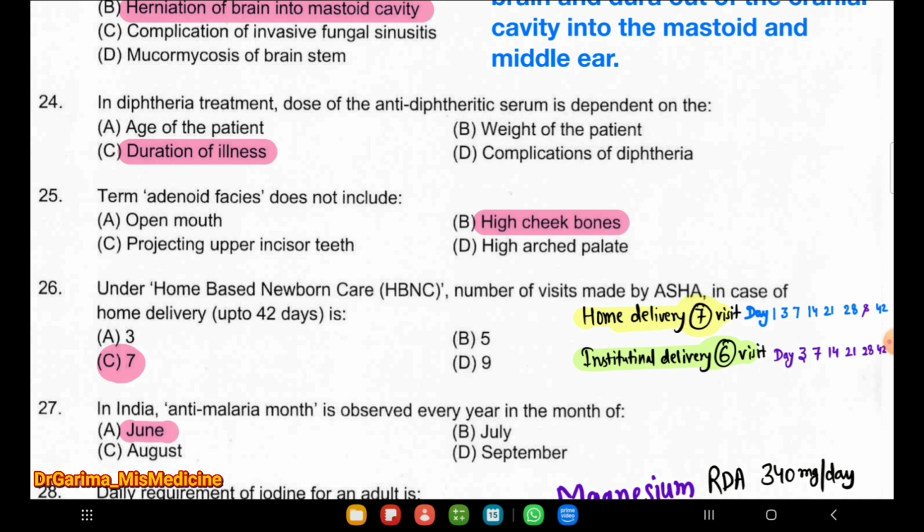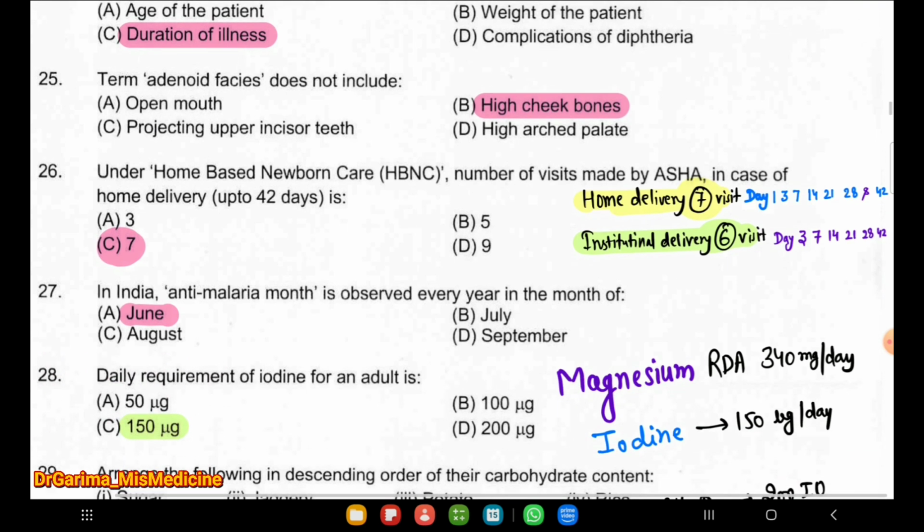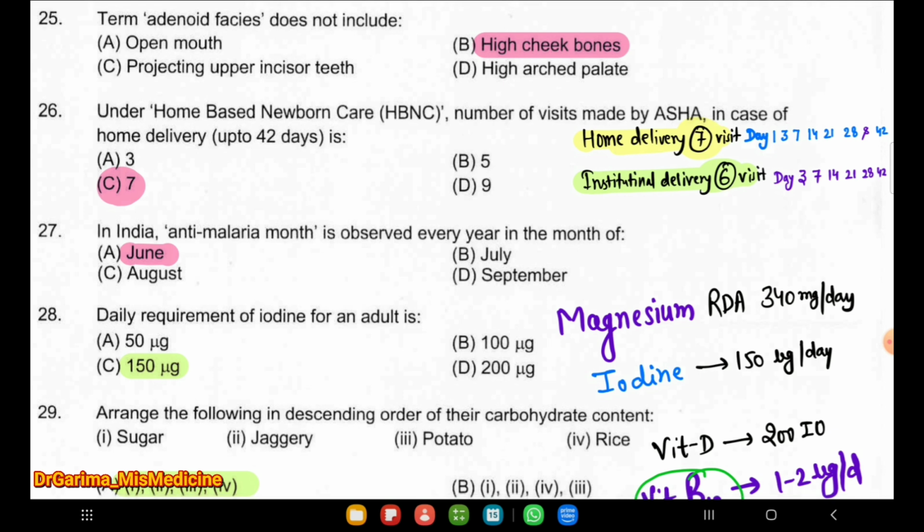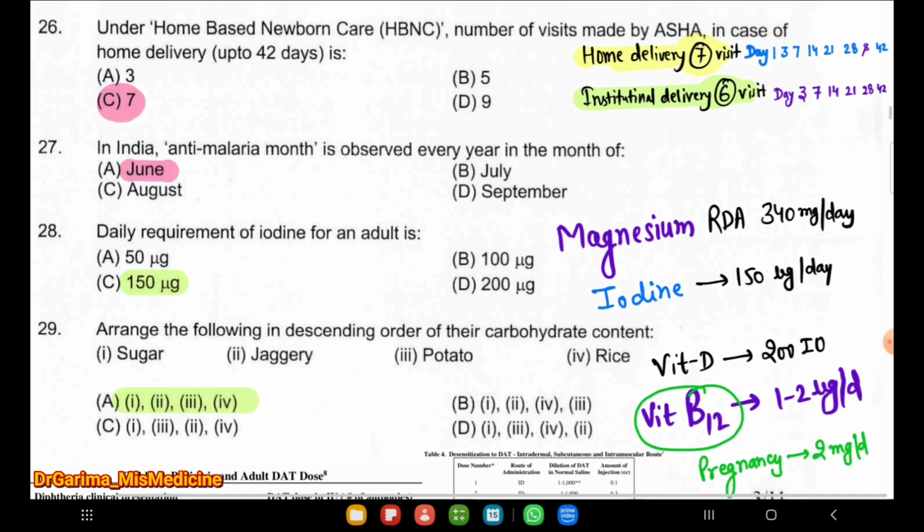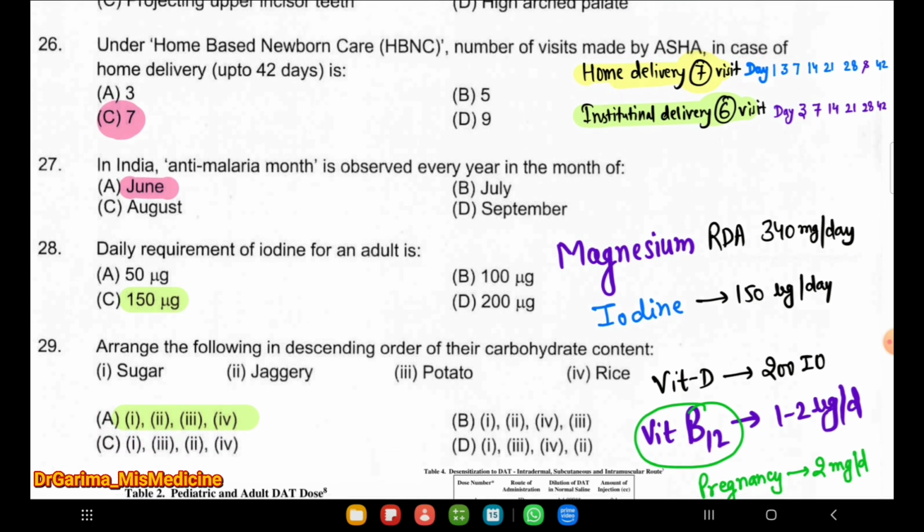So next question, in India, anti-malaria month is observed every year in the month of June. Next question is, daily requirement of iodine for an adult is 150 microgram, and for the magnesium is 340 milligram per day, and for the iodine we already discussed 150 microgram per day. Next question, arrange the following in a descending order of their carbohydrate content.